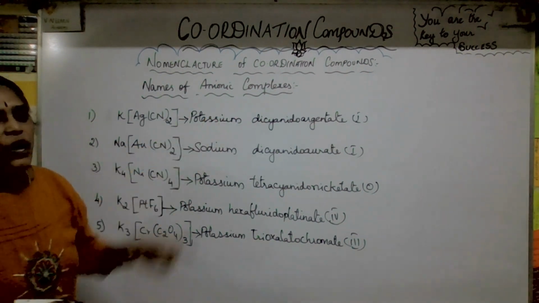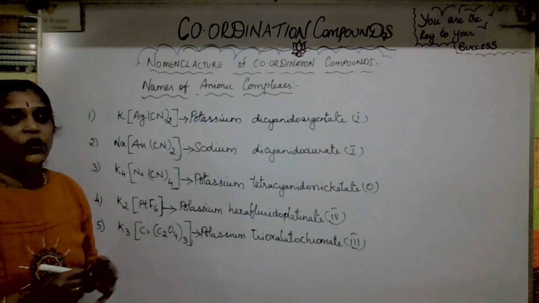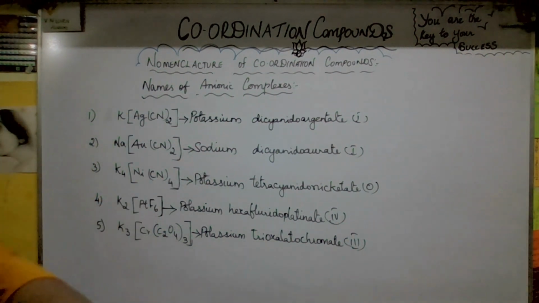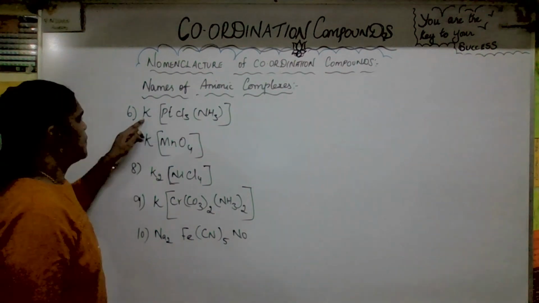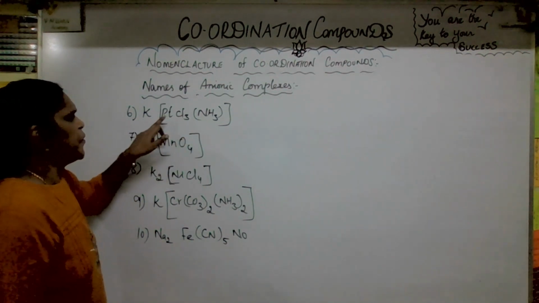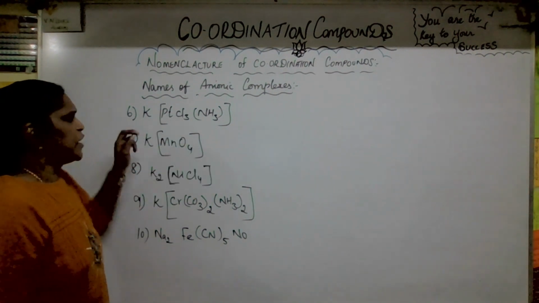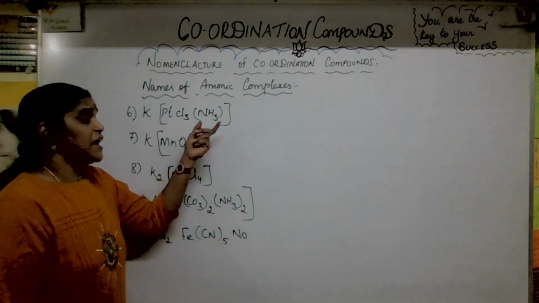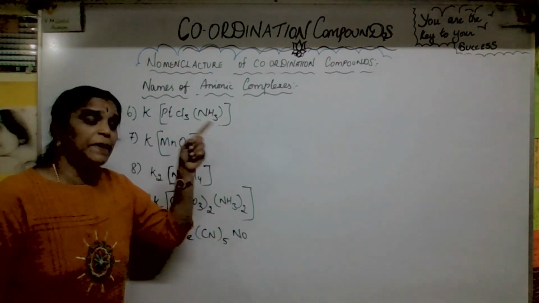What are the things first, second, and how to write it, ionic sphere and coordination sphere. Okay, we'll see some more examples. The next one, potassium ammine trichloridoplatinate(II). Now you see two ligands are there. In that, we have to give priority by alphabetical order.